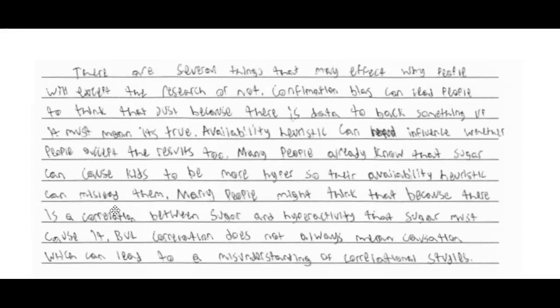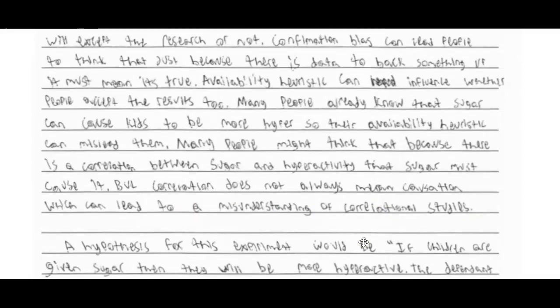All right, so first thing here, first point does not score, does not give enough evidence that they know what confirmation bias is. Second point would score because they are talking about they already know, because they're kids, okay? They already know, it kind of is already popping into their head. And the next point, correlation does not always mean causation, that does score. So out of the first 3 points, they have point 2 and point 3.